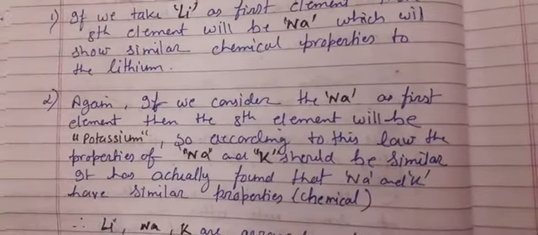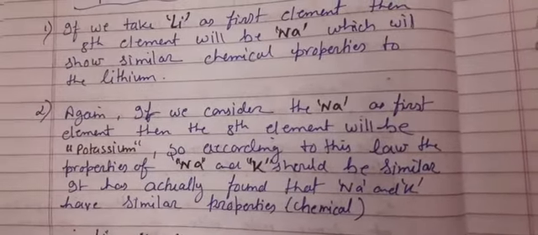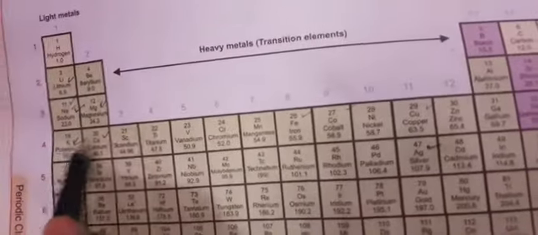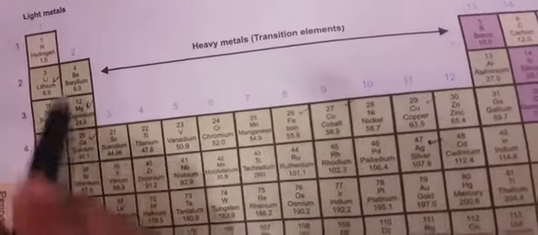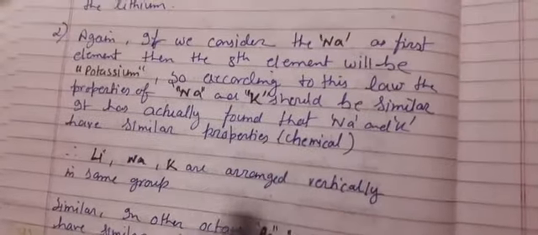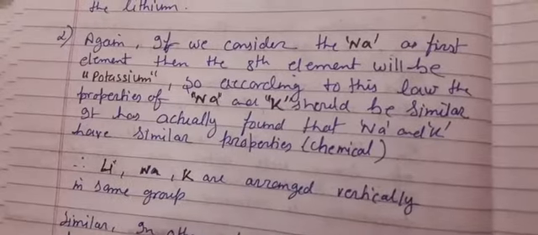Chemical properties, that is lithium, sodium and potassium. You can see with the help of the modern periodic table also that lithium, sodium, potassium, these all are in the same group, so their properties are similar. That's why at that time also their properties looked similar. Chemical properties we are talking about, similar properties.